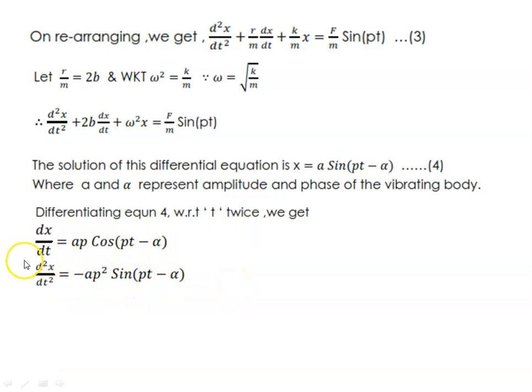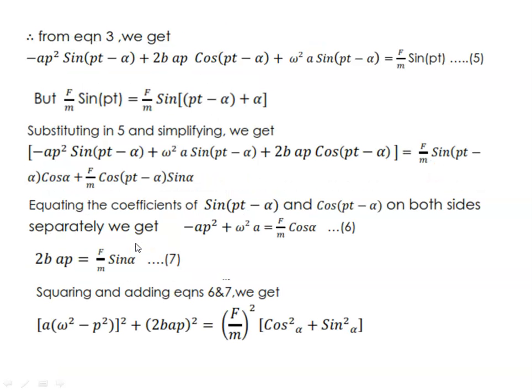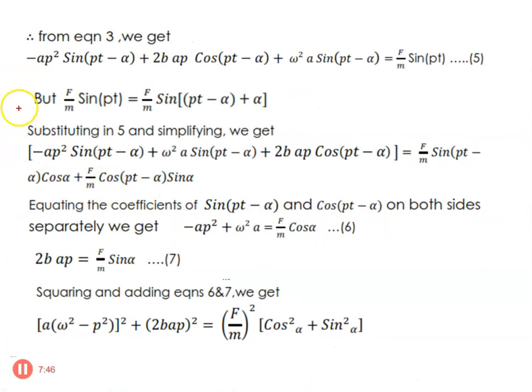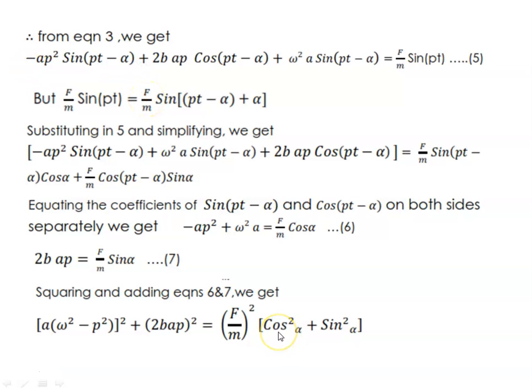So substitute these values of dx by dt and d square x by dt square. This value dx by dt you are going to substitute here, and d square x by dt square I am going to substitute here, and the x value I am going to substitute here. When we substitute all these into the general equation above, you will be getting minus ap square sin(pt minus alpha), that is d square x by dt square.